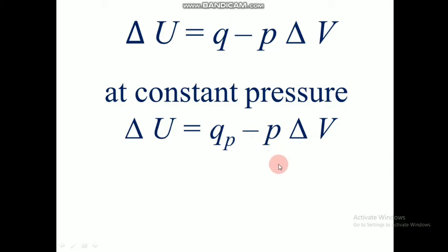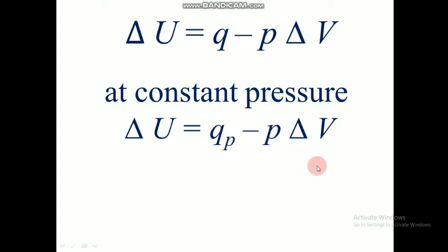First we did it with constant volume; in a practical manner, we are doing it with constant atmospheric pressure. Hence the equation of the first law of thermodynamics becomes delta U is equal to QP minus P delta V.